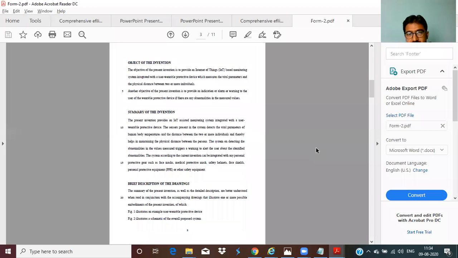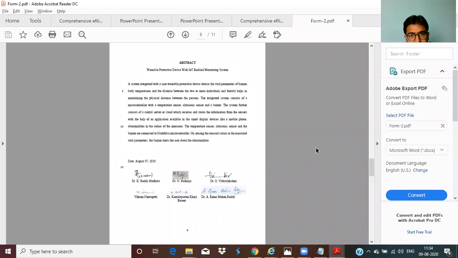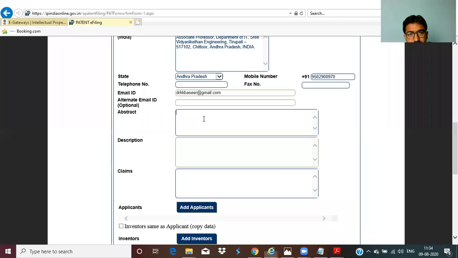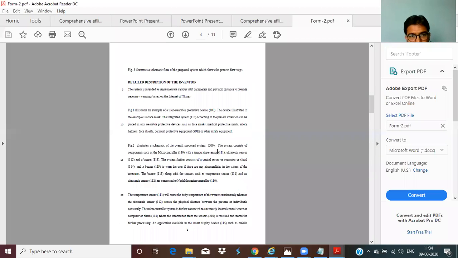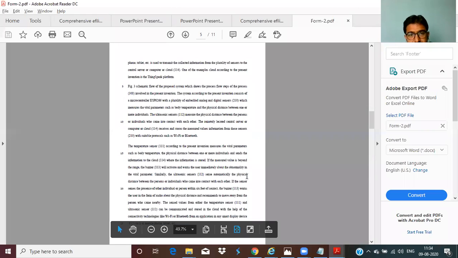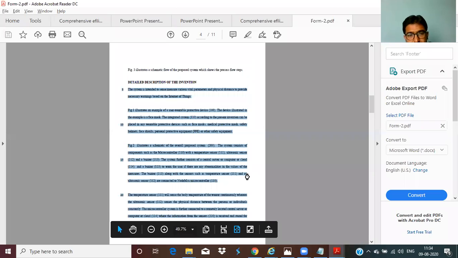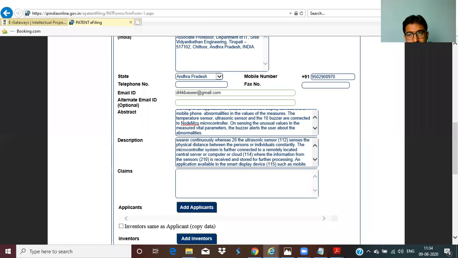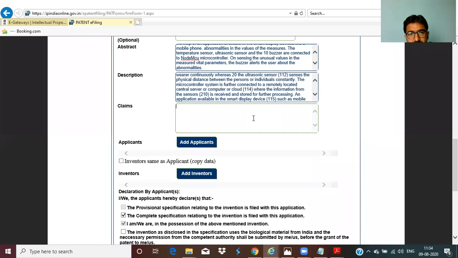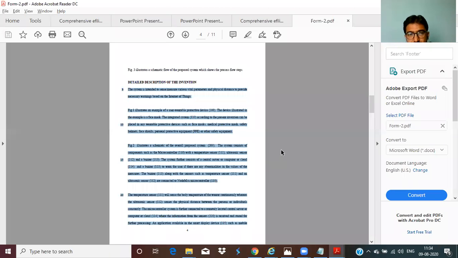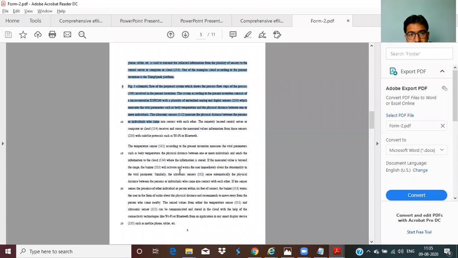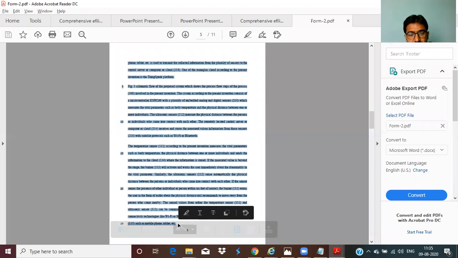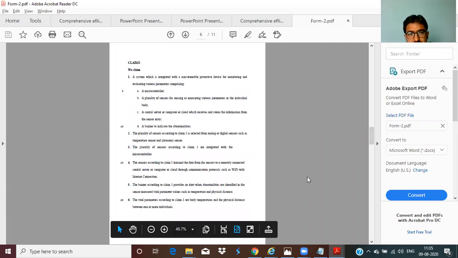And abstract. Here they're asking for the abstract. Here we have the abstract, right? Just copy the abstract. Paste it. Description. Here the total detailed description is there, right? Just copy this. Just for demo purpose, I just copied only some sort of description. Again, we have to copy this also. Yeah, I'm also copying this. No issue.